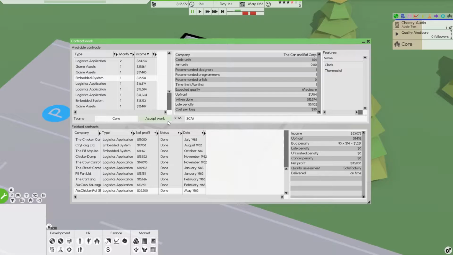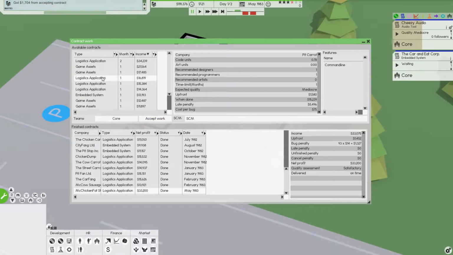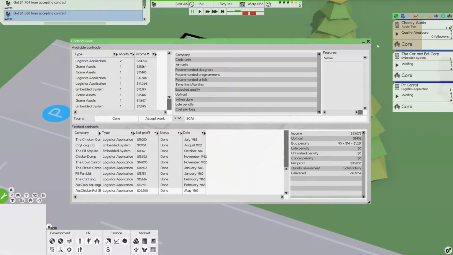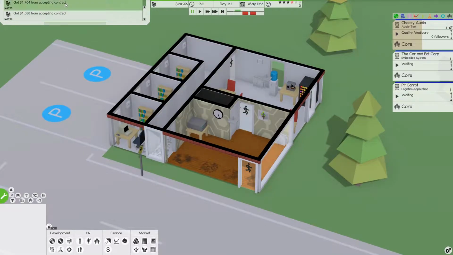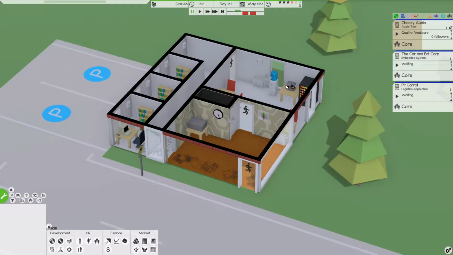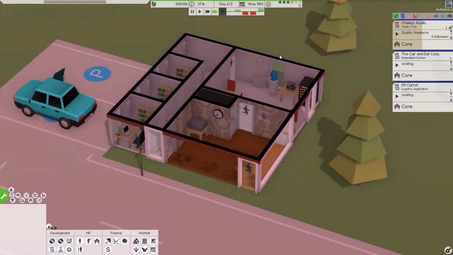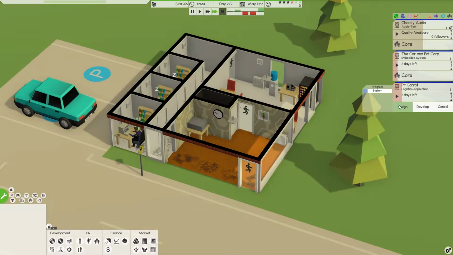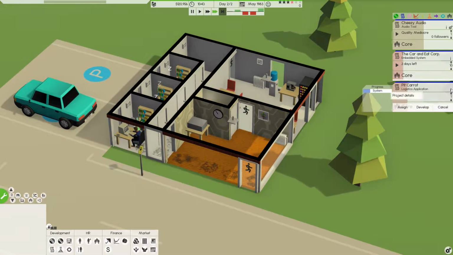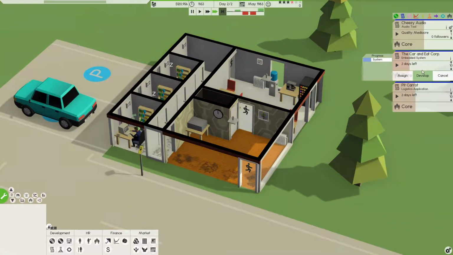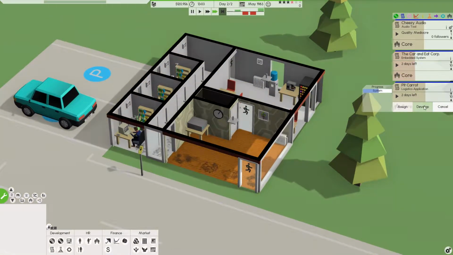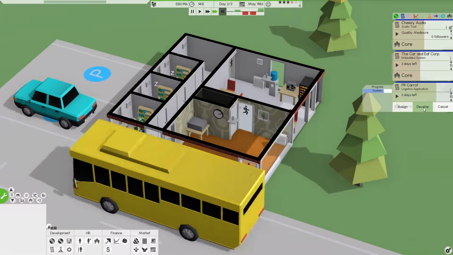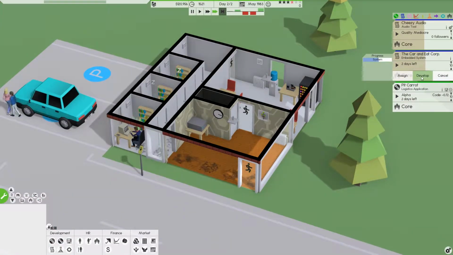And here we go. We'll throw this work at it. That's a 1 month and a 1 month. We can work with both of those. Get our reputation back up. Next and go. And 10. Let's get this design moving. Develop that.